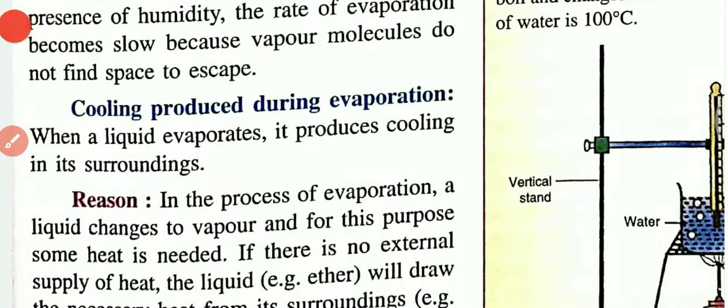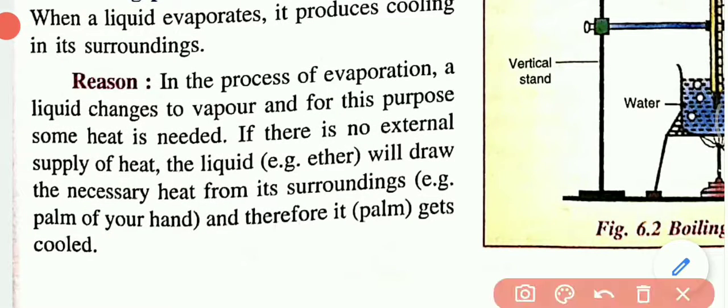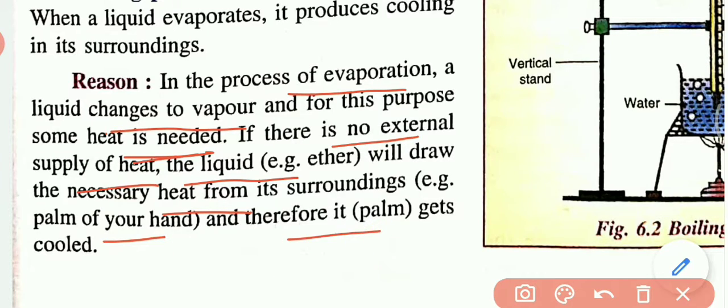Evaporation produces a cooling effect. When a liquid evaporates, it produces cooling in its surroundings. In the process of evaporation, a liquid changes to vapor. For this purpose, some heat is needed. If there is no external supply of heat, the liquid will draw heat from the surroundings. Example: the palm of your hand, therefore the palm gets cold.